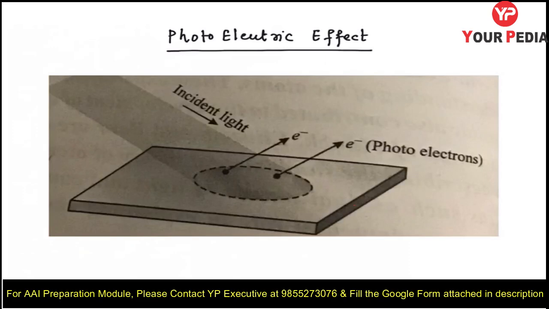Let's start with that. You can see in the figure, light is incident on the metal surface, and you can see ejection of electrons here. So Einstein proposed that. I have told you I will not go into the depth of the theories.